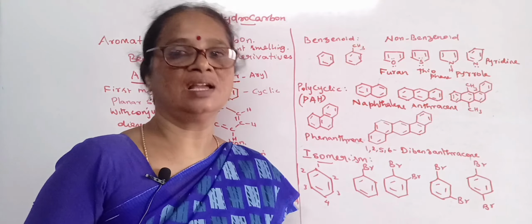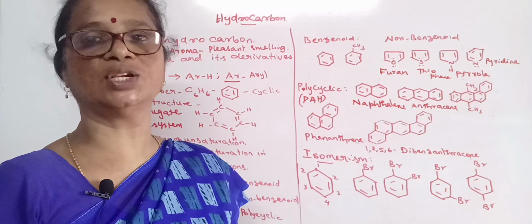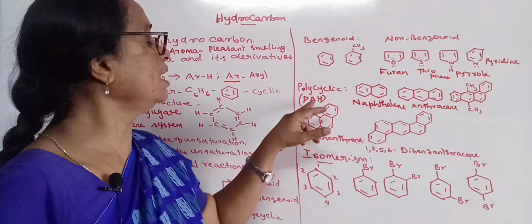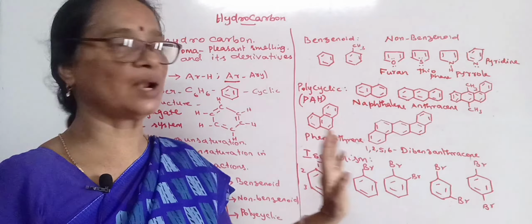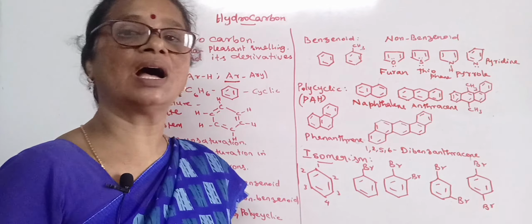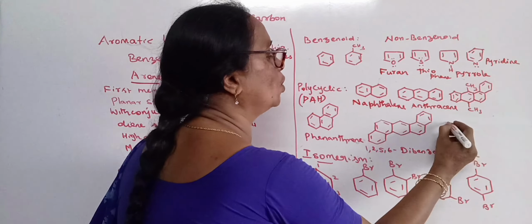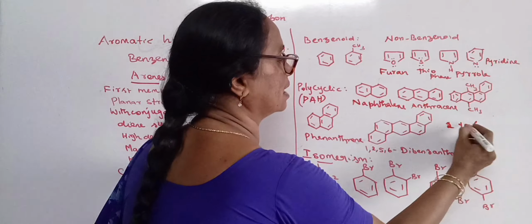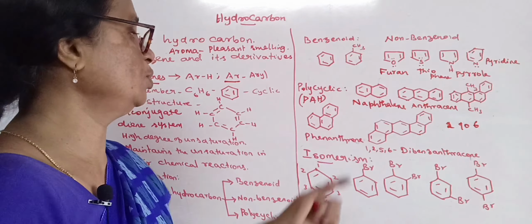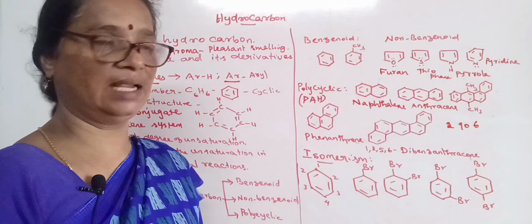The matter which may cause cancer is said to be carcinogenic. So in polycyclic aromatic hydrocarbons, when the number of rings increases, they may become highly toxic, and the fused benzene rings may range from 2 to 6 in their structure.